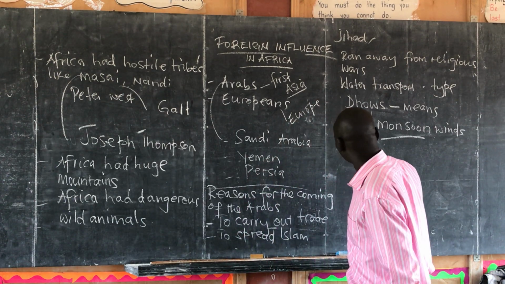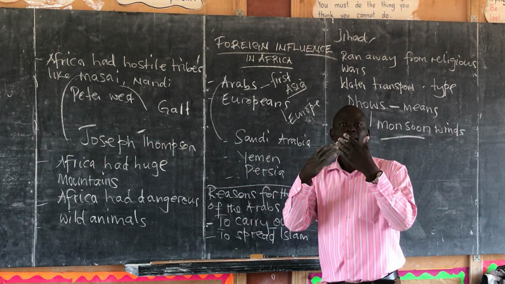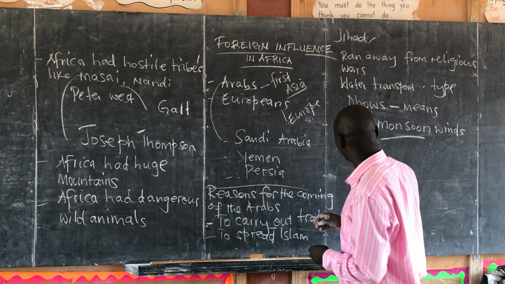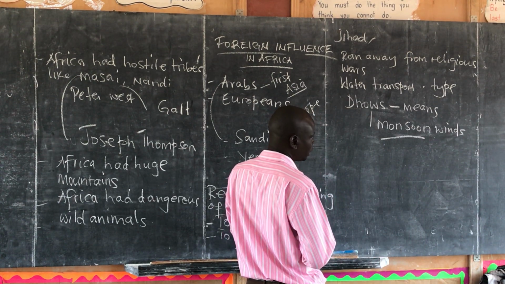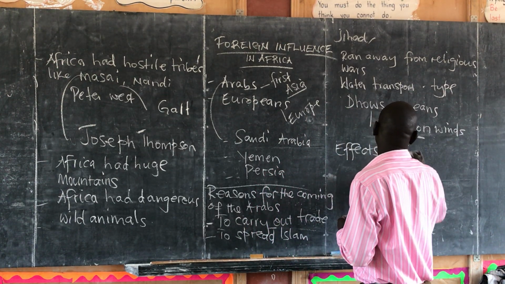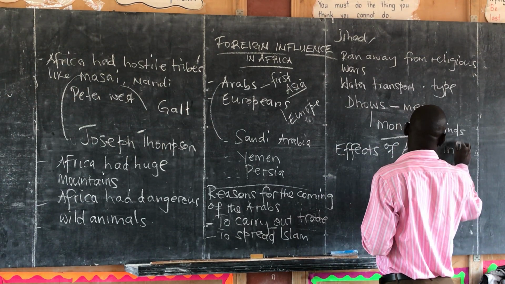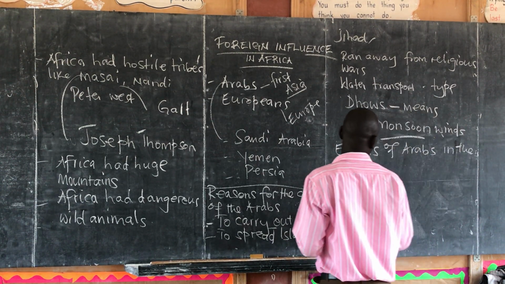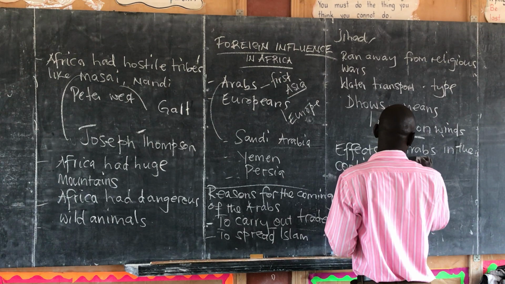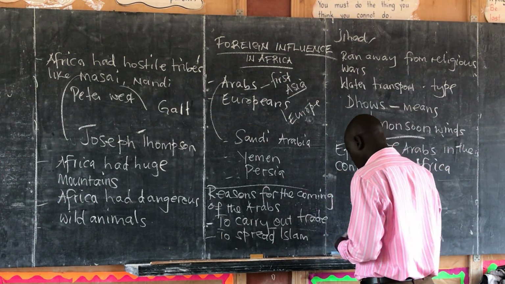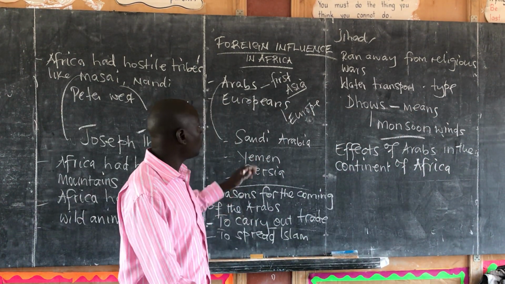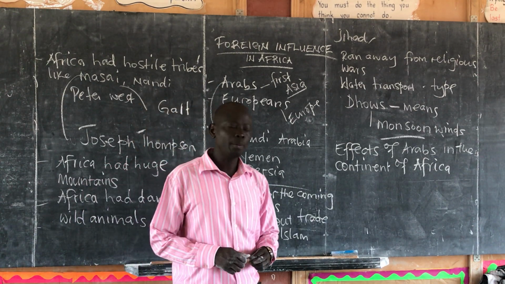Now let's look at how Africa was affected by the coming of the Arabs. So let's put down the effects of Arabs in the continent of Africa. One thing we should know is that we are now looking at the changes that were brought by these people. Remember, we are looking at the influence. What changes were brought by the Arabs?